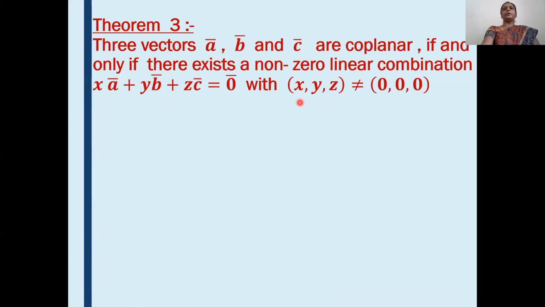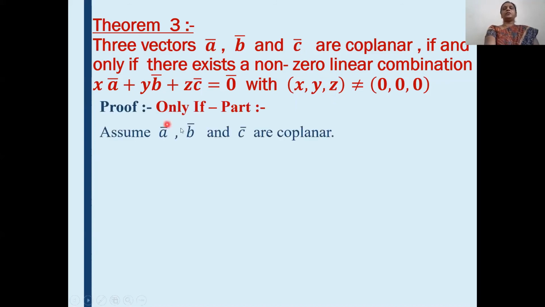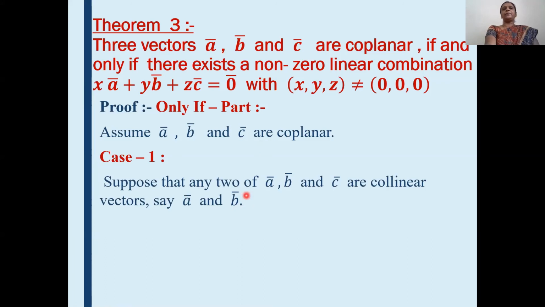Here, since 'if and only if' comes, we have to first take these three vectors as coplanar and prove this linear combination, and in the converse, take the linear combination and prove that these three vectors are coplanar. Okay, let's see the first part, that is the 'only if' part. Assume that a bar, b bar, c bar are coplanar vectors. Take case first. First suppose that any two of a bar, b bar, c bar are collinear. Suppose a bar and b bar are collinear.